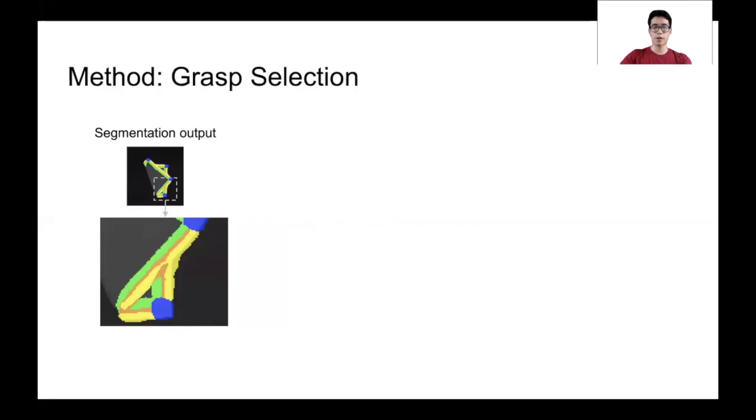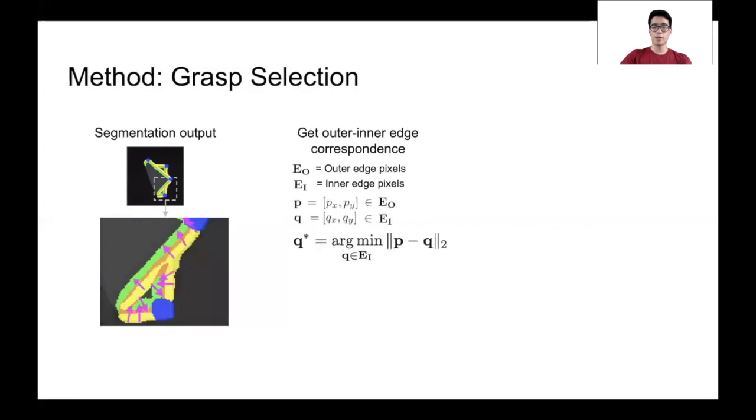We define the set of outer edge pixels to be EO, and the set of inner edge pixels to be EI. For each outer edge pixel P in EO, we find the corresponding inner edge pixel Q in EI with the smallest L2 distance. The sparse set of these outer to inner edge pixel correspondences are visualized in the image as pink arrows. This outer to inner edge correspondence provides each pixel with an estimate of the cloth edge orientation. The direction also serves as the approach direction for a grasp centered on the outer edge pixel. From this dense set of correspondences, we will choose one as the best grasp point and direction.